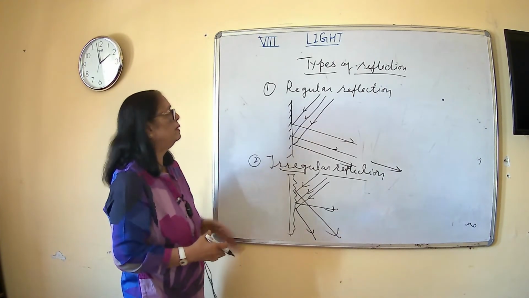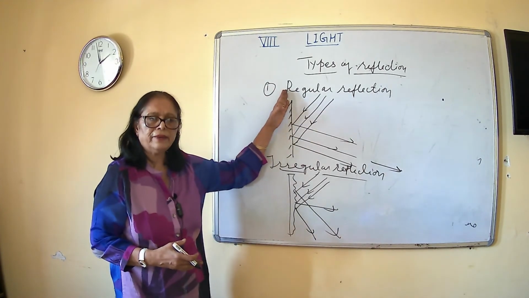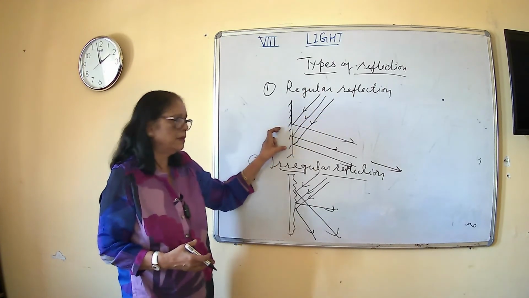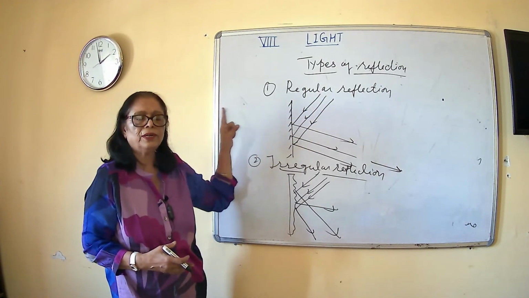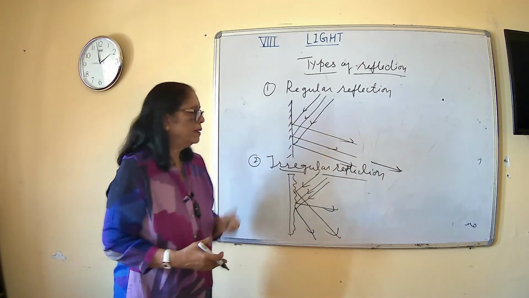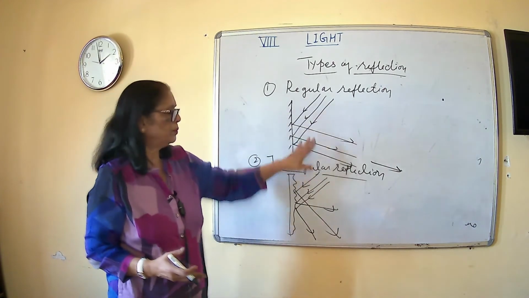Again I will repeat, regular reflection is that reflection in which all the parallel incident rays strike a shining smooth surface, they will go back in the same direction and parallel to each other.